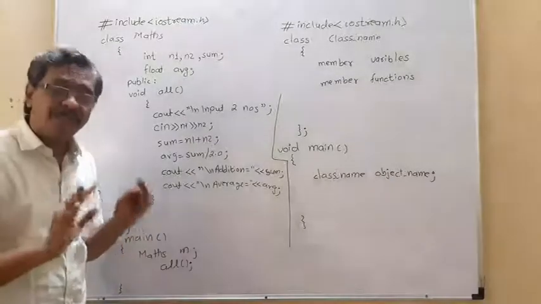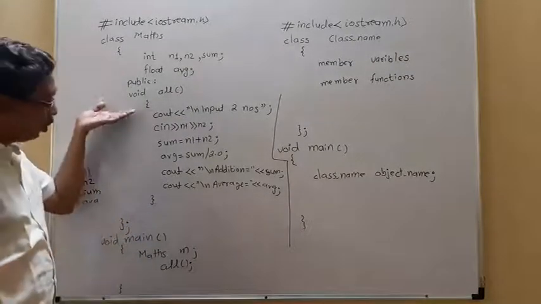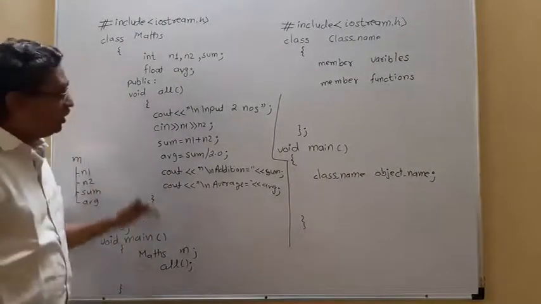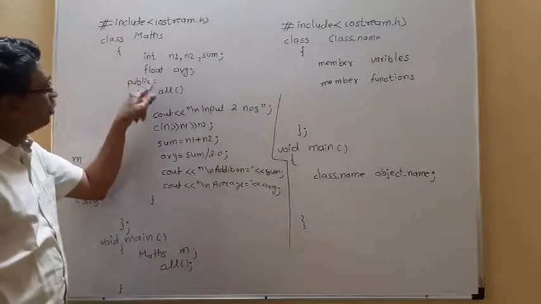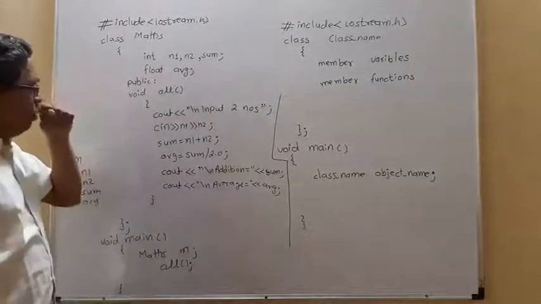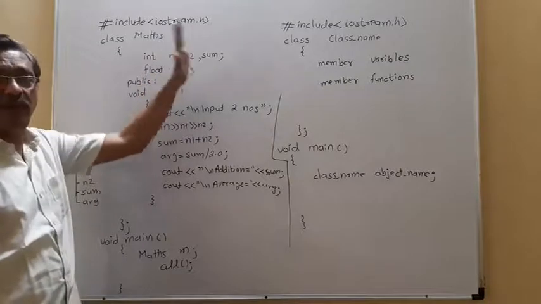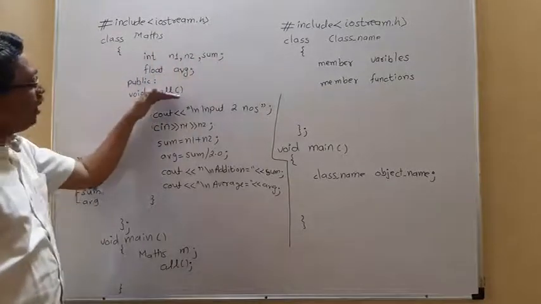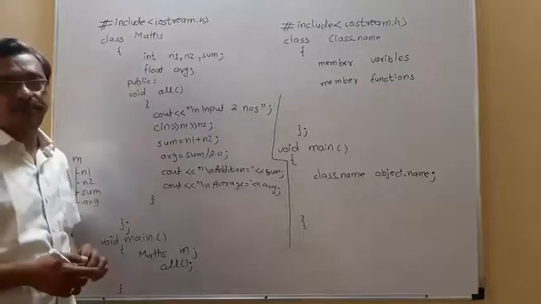Right now, for simplicity, the member function which you want to call outside of the class, its scope must be public, and that we mention with public colon. Now, our maths class has n1, n2, sum and average as member variables, and we have one member function all whose scope is public.